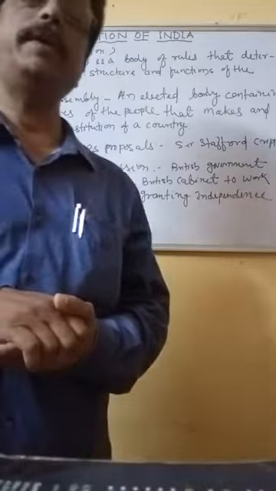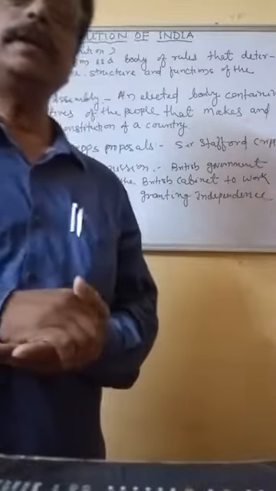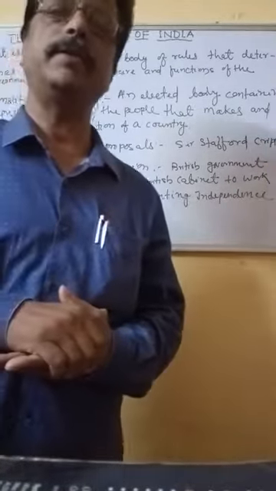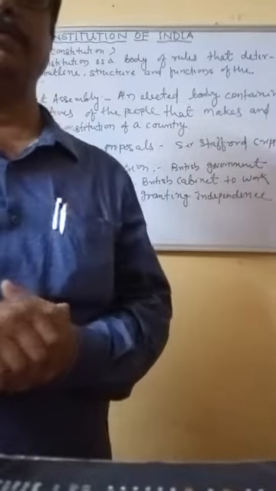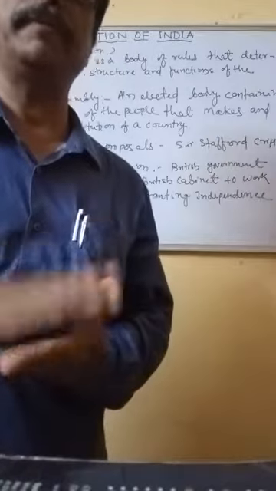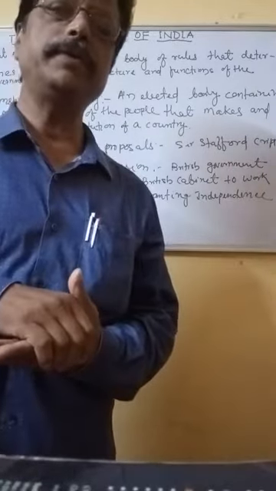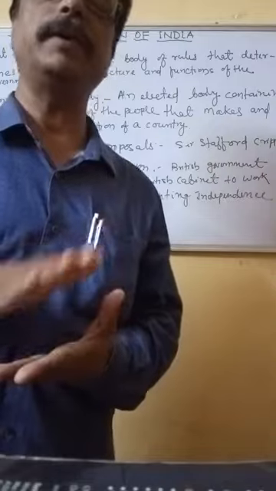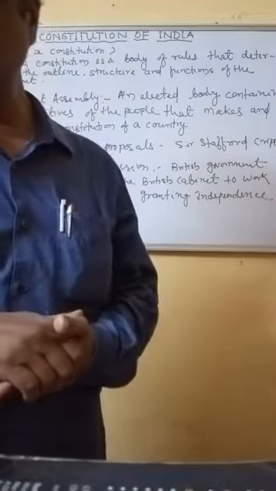Before independence, our country was ruled by the British government, and whatever rules and regulations the British made, our country ran according to them.